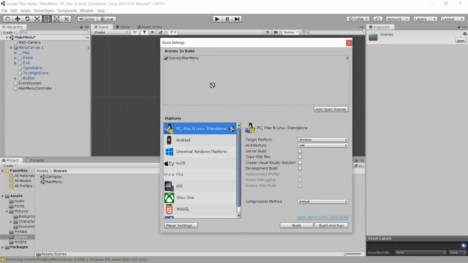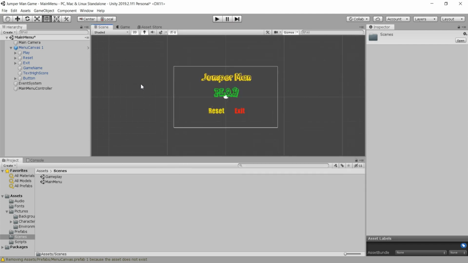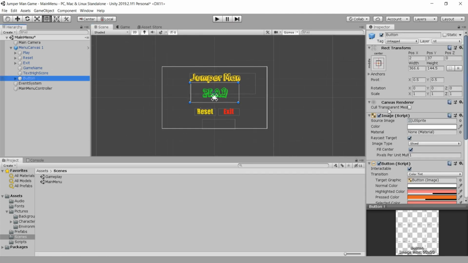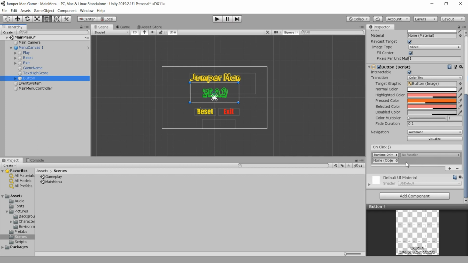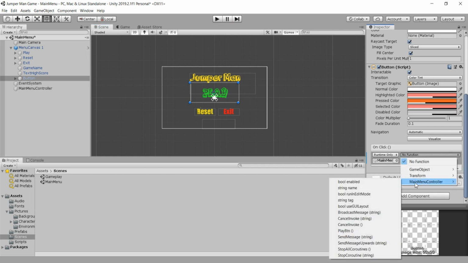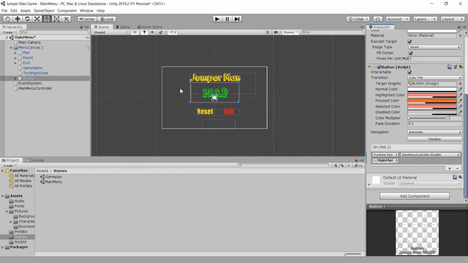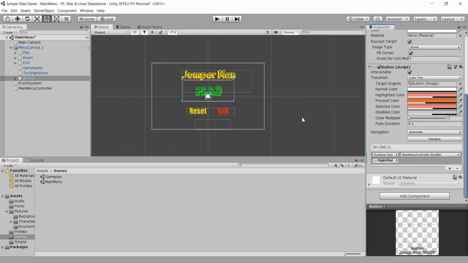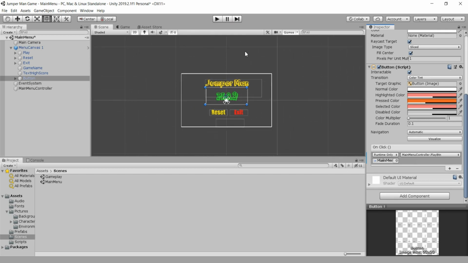So I'll go in the scenes and simply drag and drop this gameplay, because we make the transition between these two scenes. In order for this to work, do this, otherwise it will not work. And also before testing, don't forget to go here in this detection for our play button, and we need to attach the main menu controller, because when we go now here in the main menu controller, we need to attach this play button on this detection of our play button. And now everything will work, I hope guys.